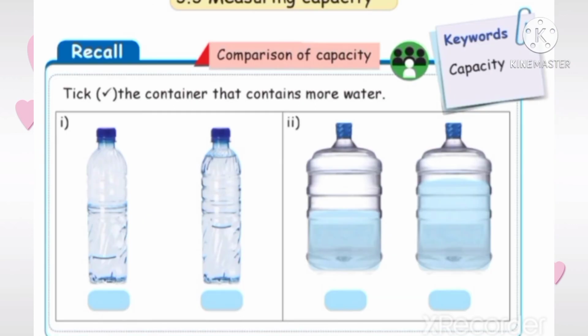Third topic is measuring capacity. Comparison of capacity. Capacity means can hold the objects. Look at the picture, children. Tick the container that contains more water.